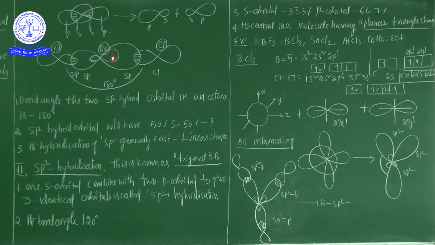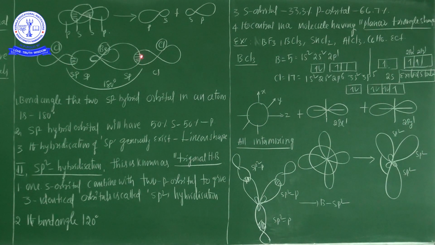Hence the bond formation. This is the chlorine pz orbital, this is the other chlorine pz orbital, and this is the beryllium sp hybrid orbital. Finally they form the bonding.